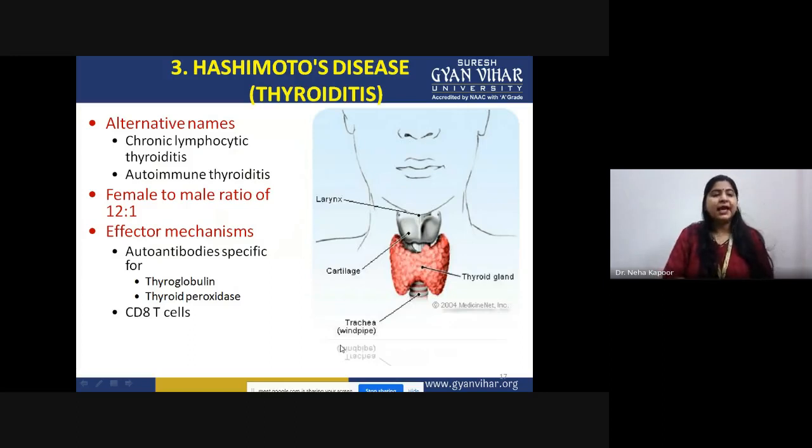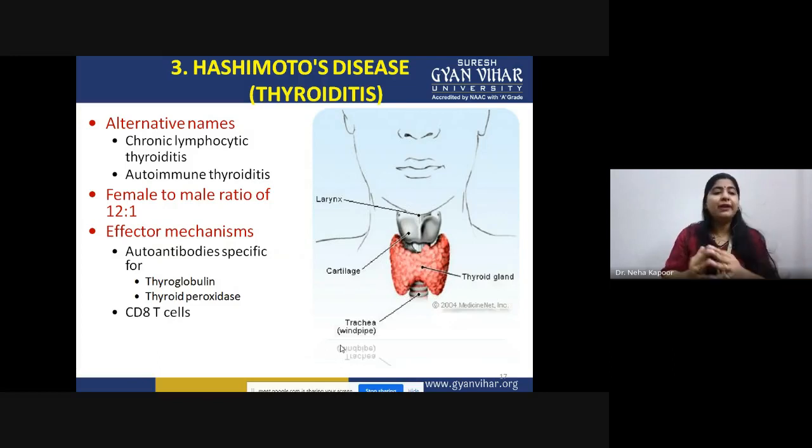Next is Hashimoto's disease. This is again a disease that is confined to the thyroid. The alternative names are chronic lymphocytic thyroiditis, and we also call it an autoimmune disorder. Again, this disease is more prevalent in females as compared to males, and the ratio is quite higher as compared to the other diseases that we have just discussed.